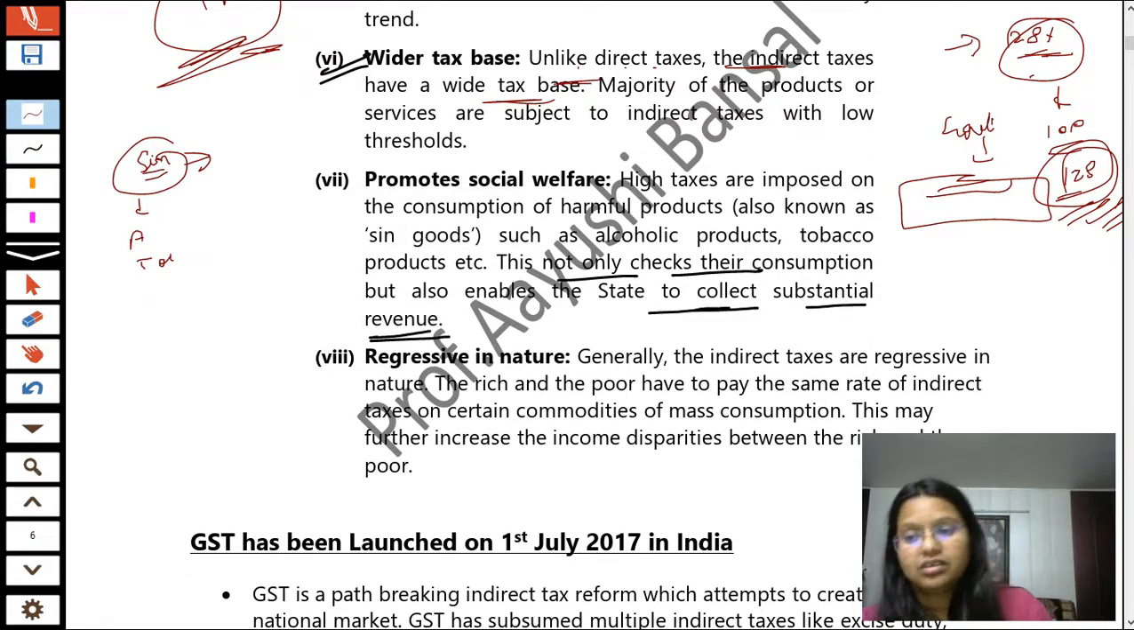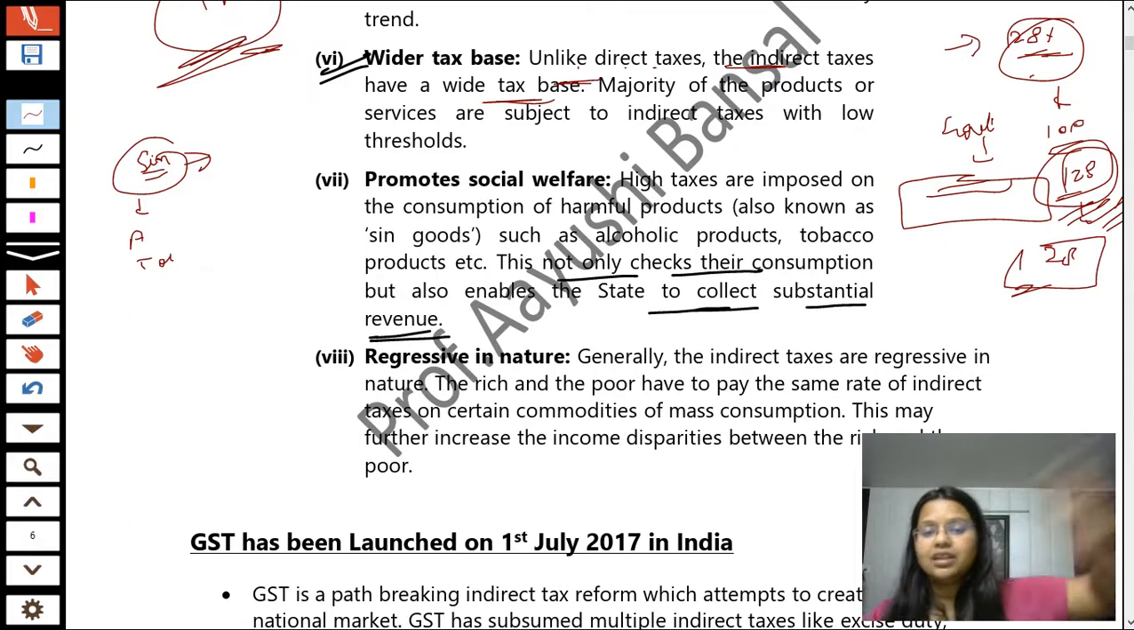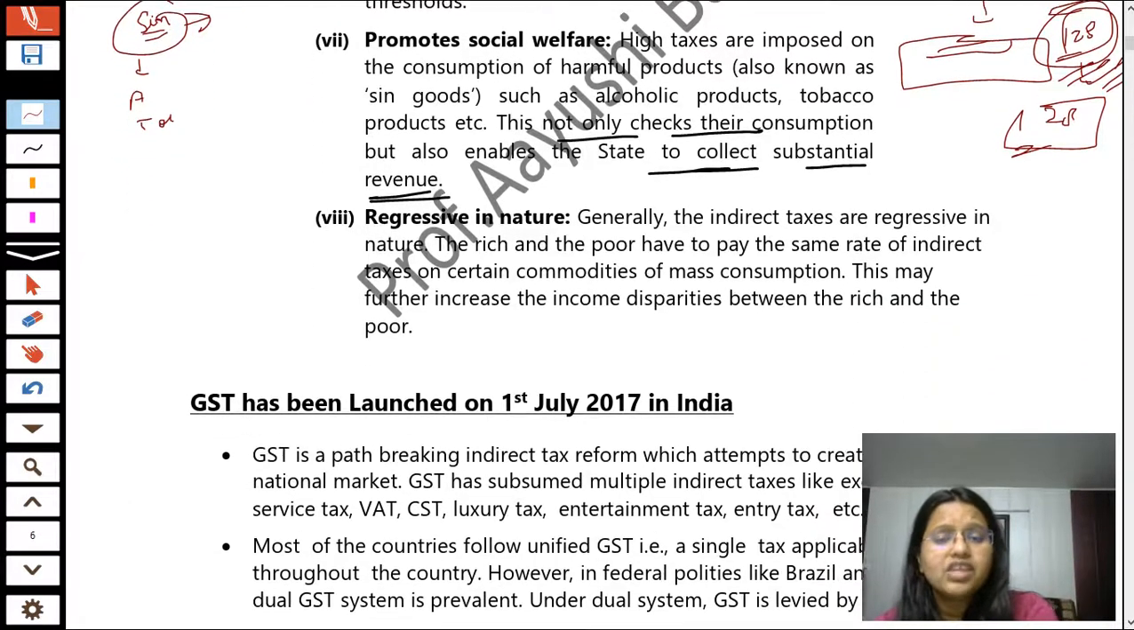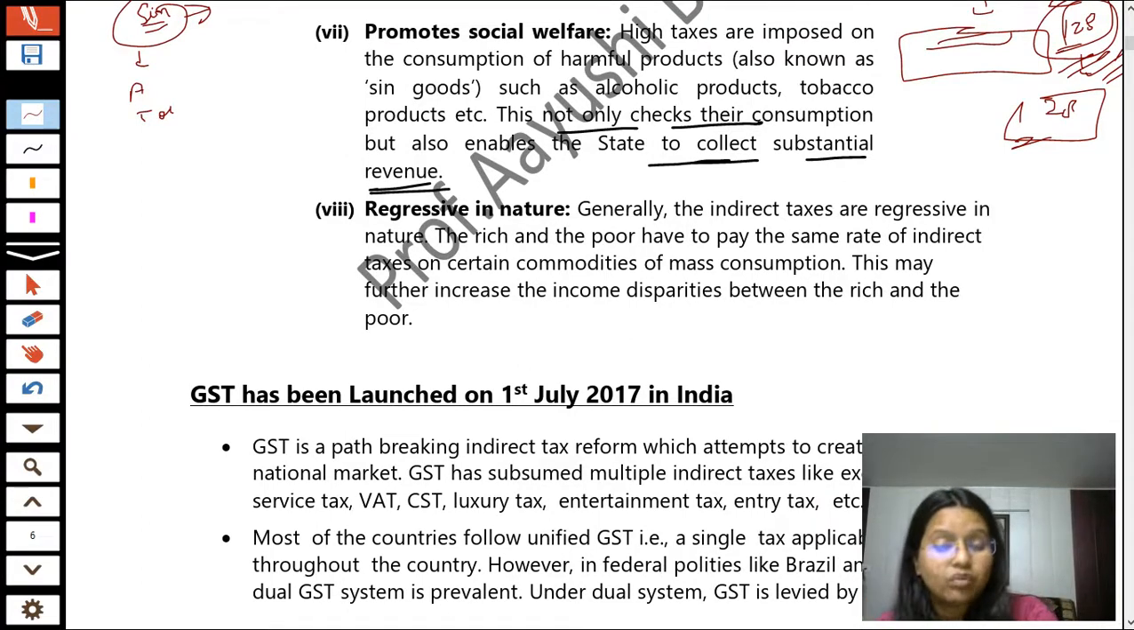Now, for the 28%, even when the person is still purchasing that product, the 28 rupees shall be the revenue for the state government. Now, how it will be a revenue for a state government and in what conditions it will be revenue for the central government, we will talk about in a later lecture.